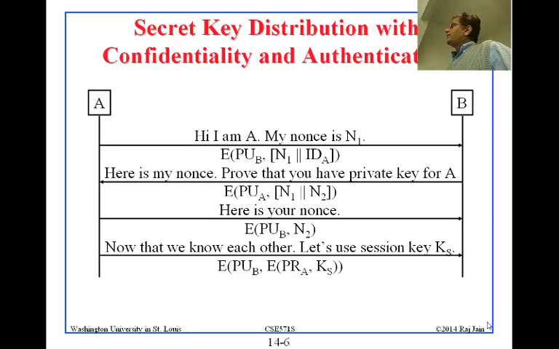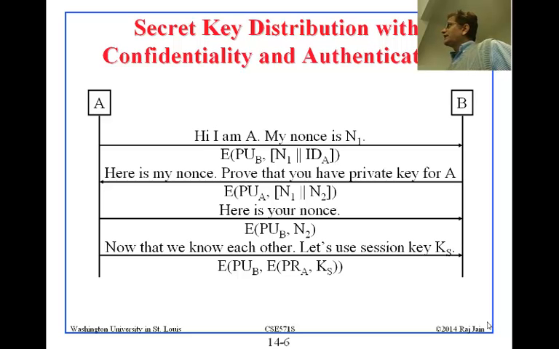So then you update that by saying, hi, I am A, my nonce is N1. You encrypt that with the public key of B. Obviously before that, somehow A will know the public key of B, and encrypts N1 and IDA and sends it there.